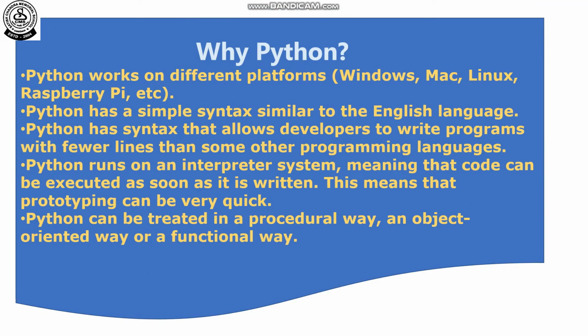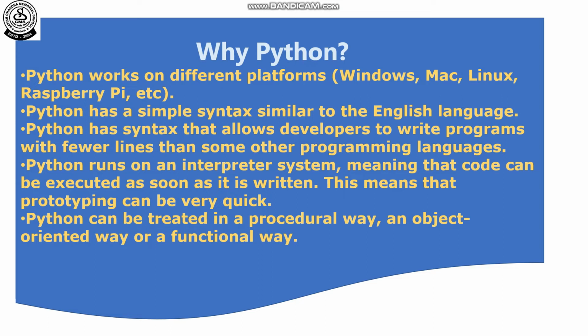Now, why Python? Why will we use Python? My dear student, Python can perform so many important software development tasks on operating system platforms like Windows, Mac, Linux, Raspberry Pi, etc. Python is also a very easy programming language to use as a software development tool, which uses simple English language.